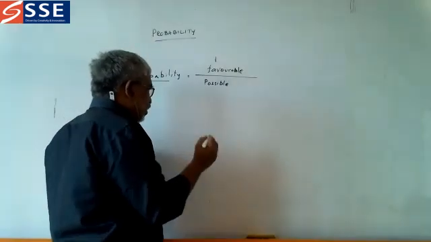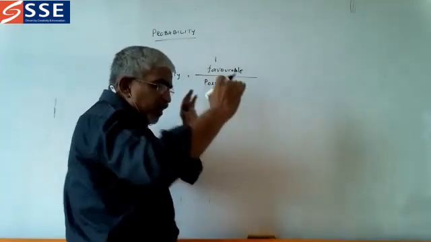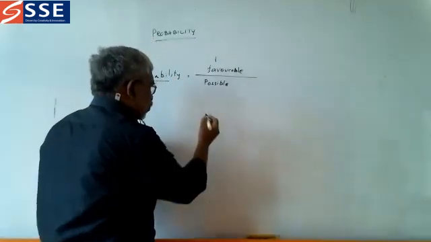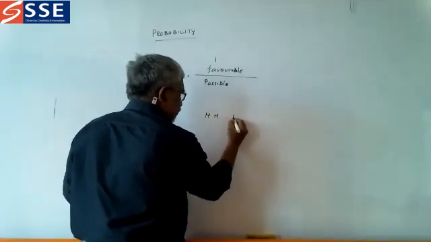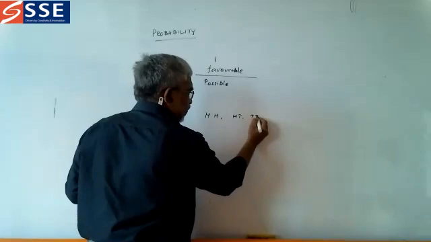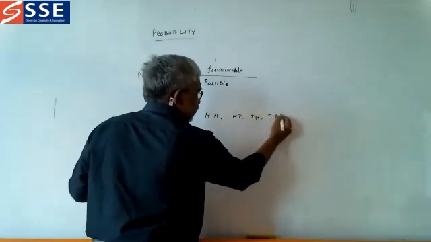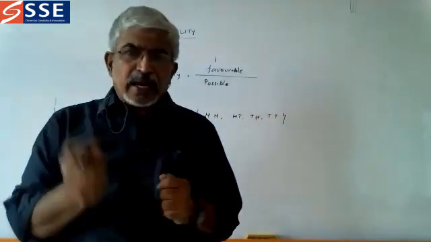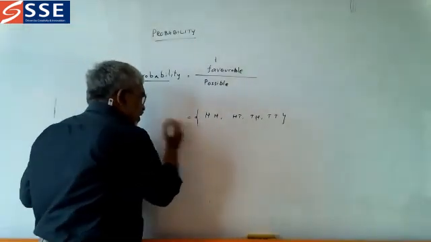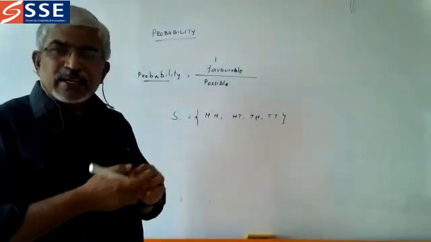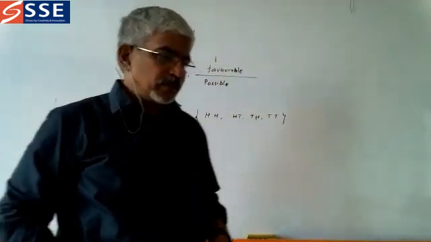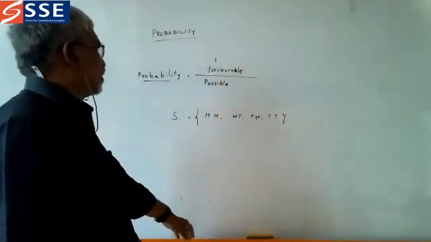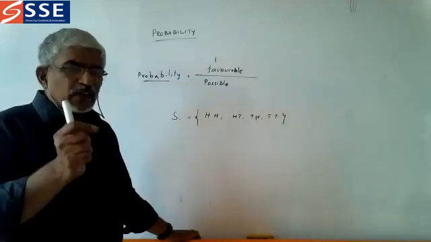Tossing two coins, we put all the outcomes in a simple set. What are the outcomes? Head head, head tail, tail head, tail tail. These are the possible outcomes. I can put them in a set, and this set of possible outcomes is called a sample space. So S is the set of all possible outcomes. You asked me to write the big letter, so okay, I will write. The set of all possible outcomes.